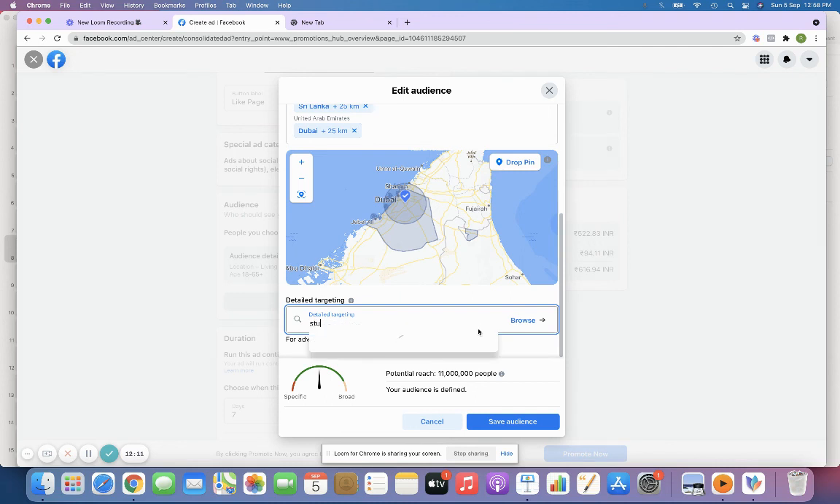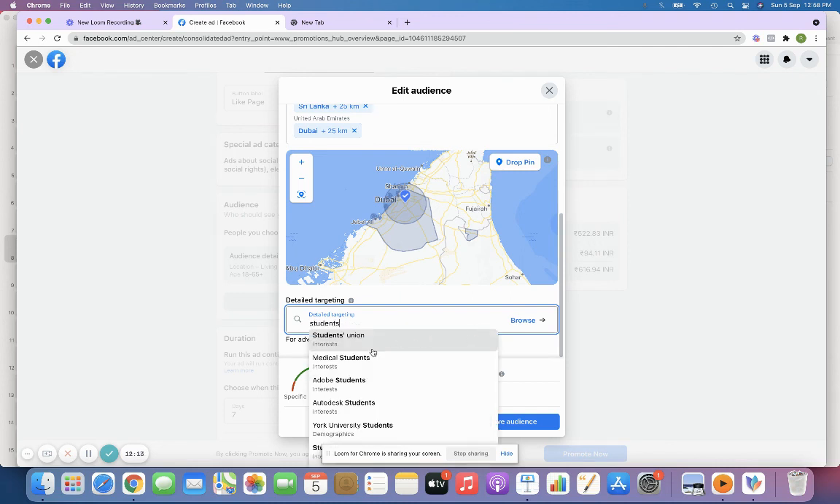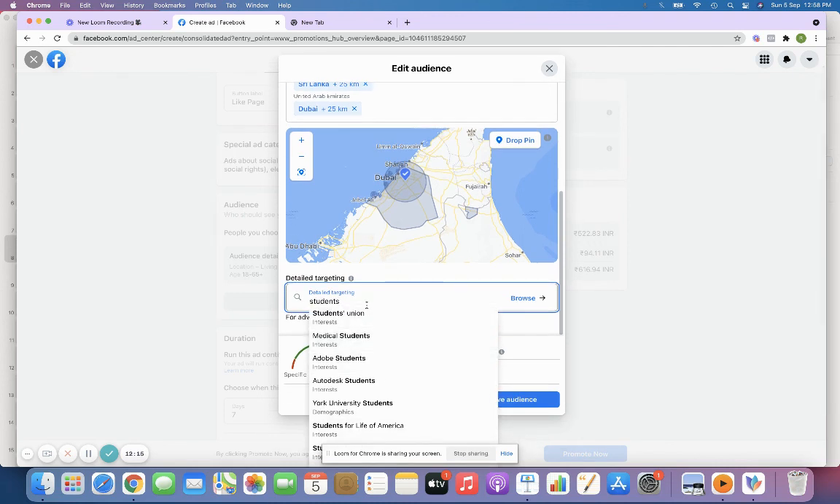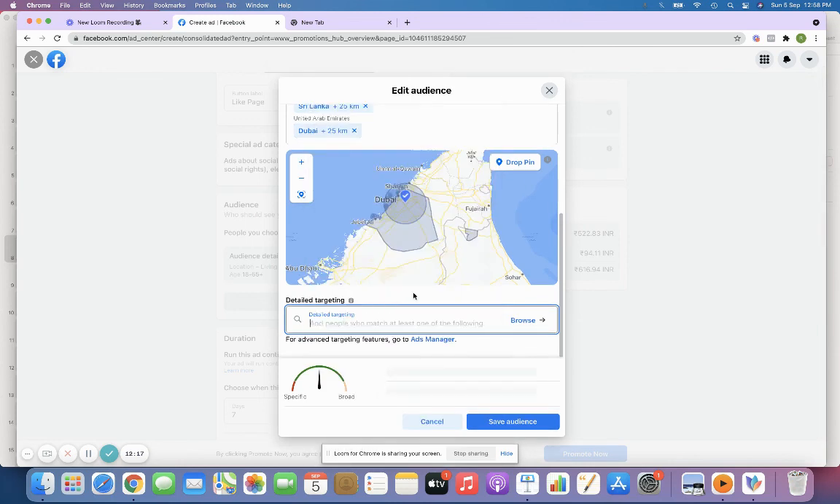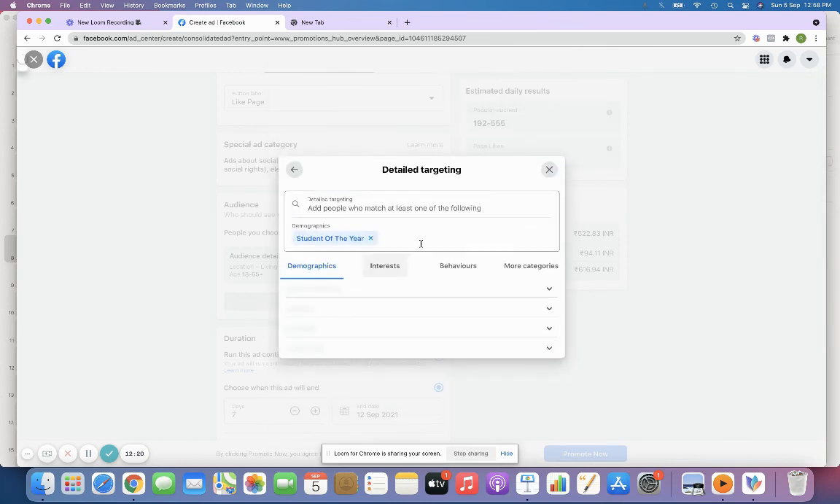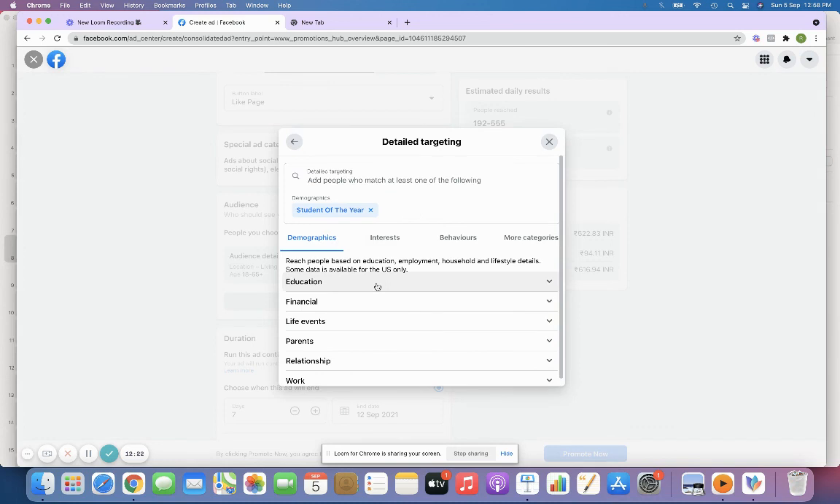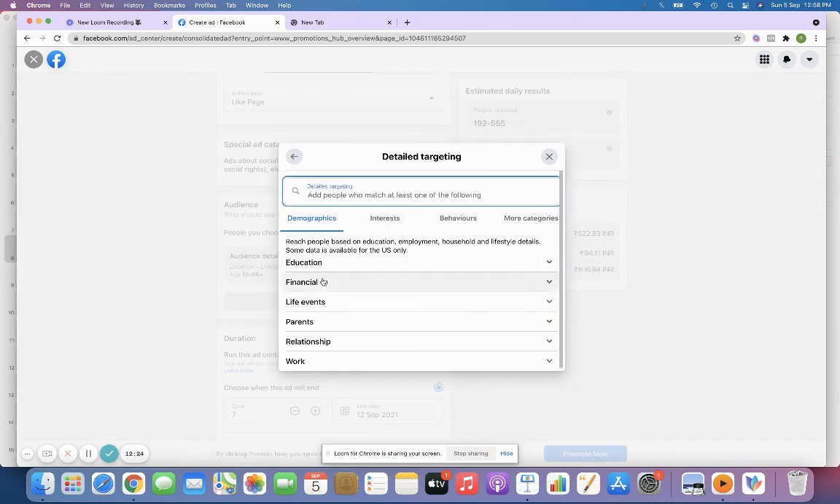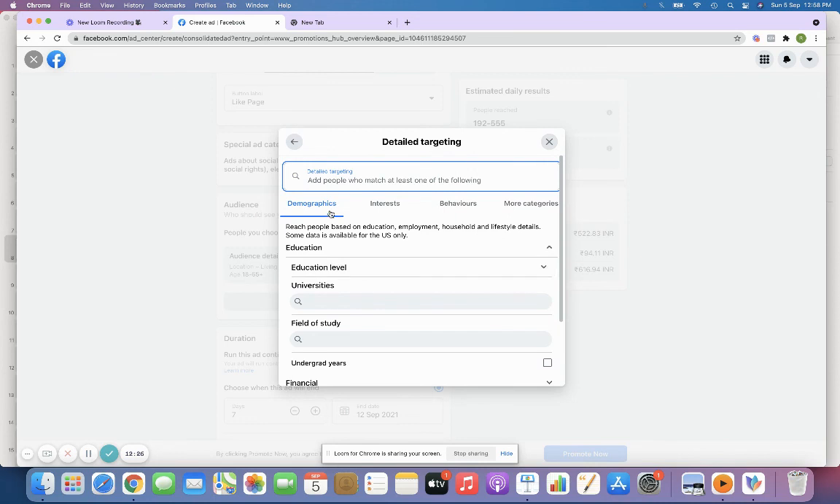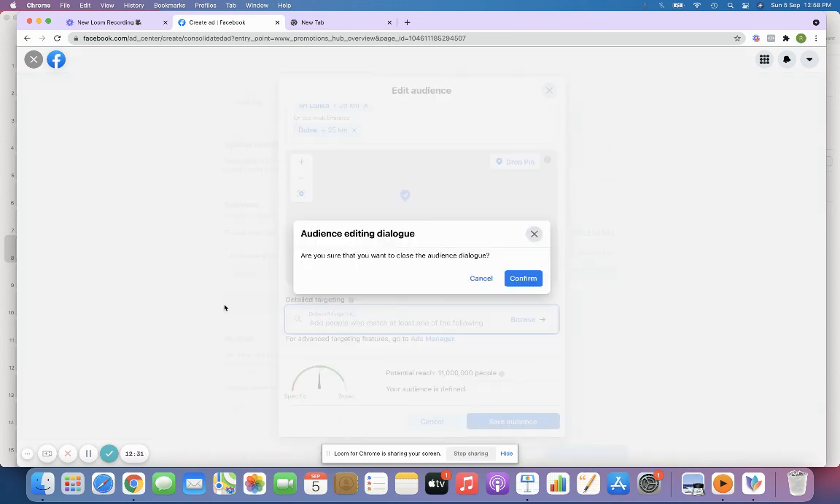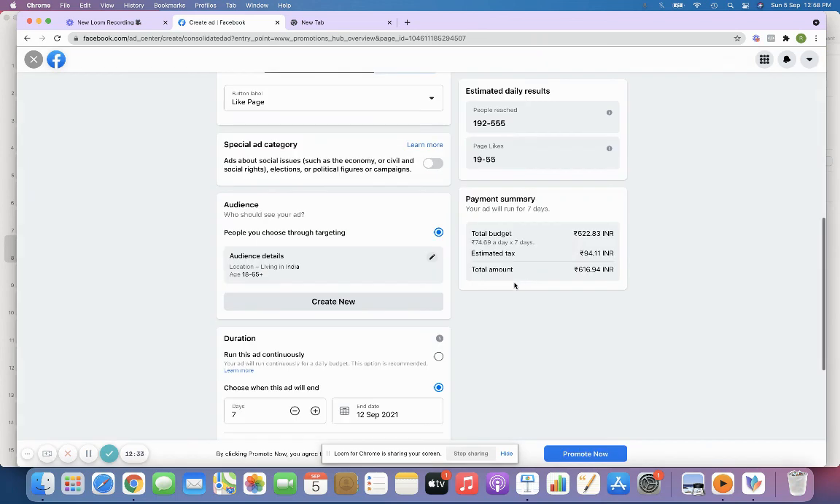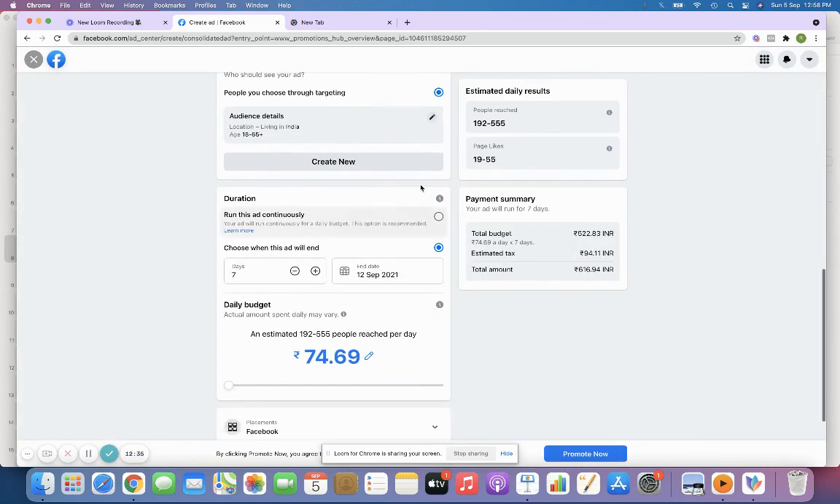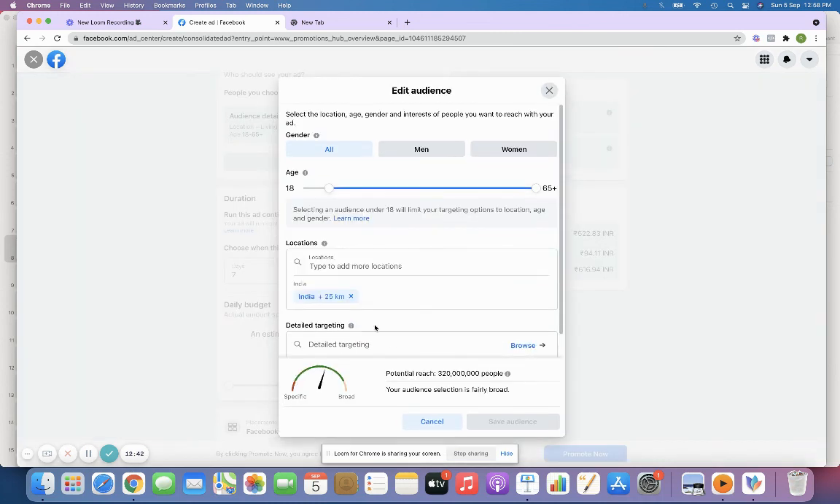So when I'm just going to type it as students, I can just click browse. I just wanted to see what Facebook offers me. So I'm just going to click education. So you have different things. When you click detail targeting, right, you have a number of options. So all you have to do is just select the option, and whichever suits you, you can directly take that particular option.